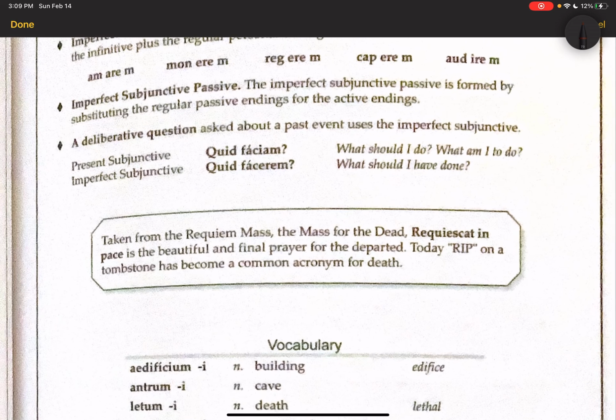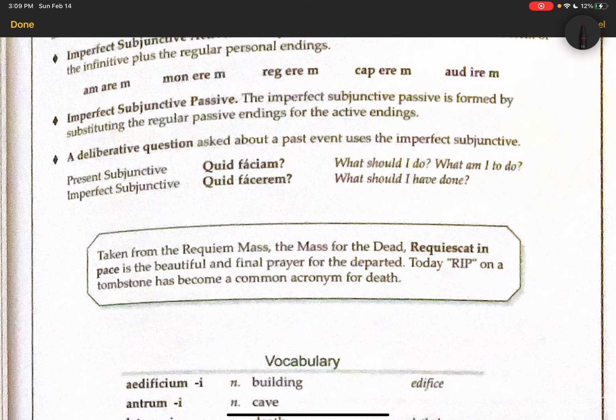There is one grammar concept to add this week about the subjunctive. There's what's called the deliberative question, and it's asked about a past event and uses the imperfect subjunctive. So the present subjunctive, you would say, quid faciam. That means, what should I do? What am I to do?